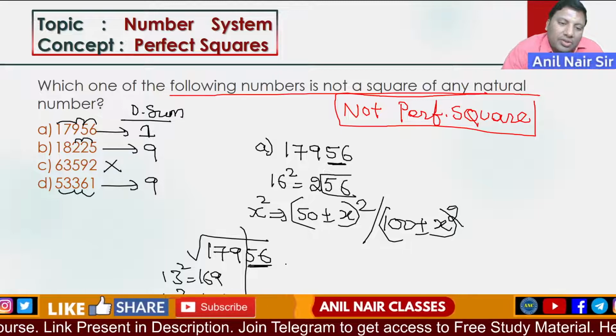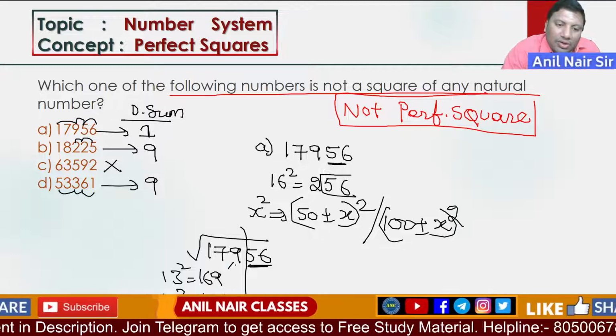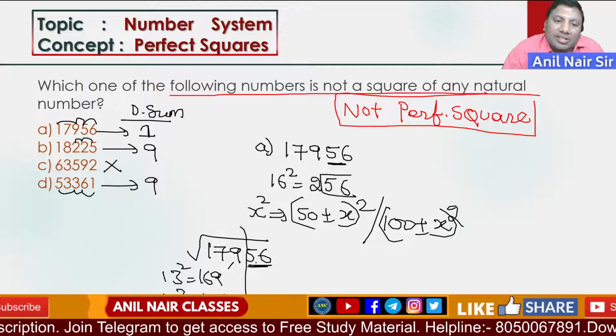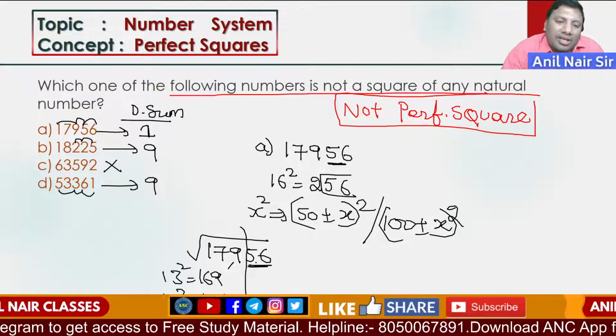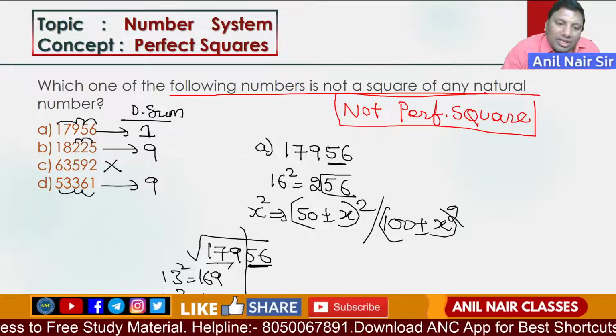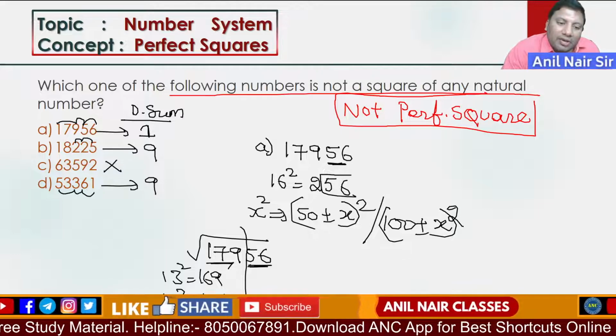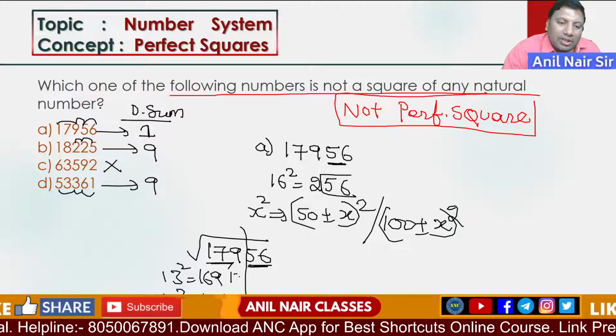So 50 plus this, which number is it close to? It is 18,000 region, so check it out. 13 square is 169 and 14 square is 196.